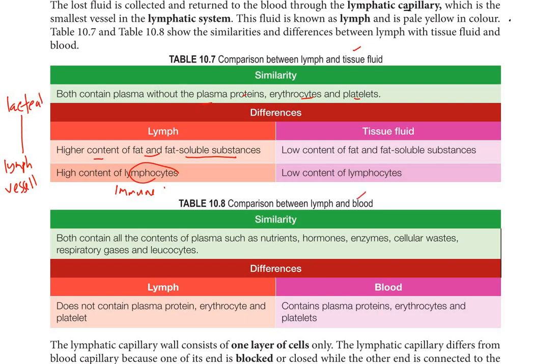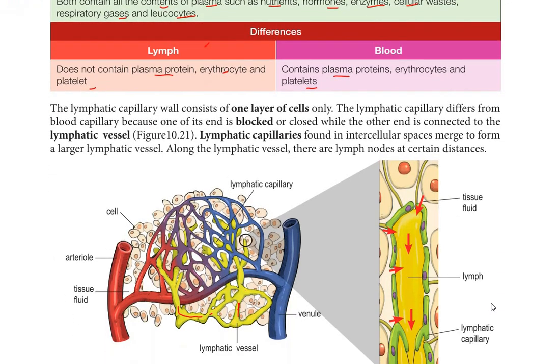So both contain all the contents of plasma such as nutrients, hormones, enzymes, cellular waste, respiratory gas, and leukocytes. But for differences, lymph does not contain plasma protein, erythrocytes, and platelets, while blood contains plasma proteins, erythrocytes, and platelets. So for these similarities and differences, you just have to memorize. Just read and memorize. Make sure you know the difference between lymph and tissue fluid and lymph and blood. Okay, move on to the next.